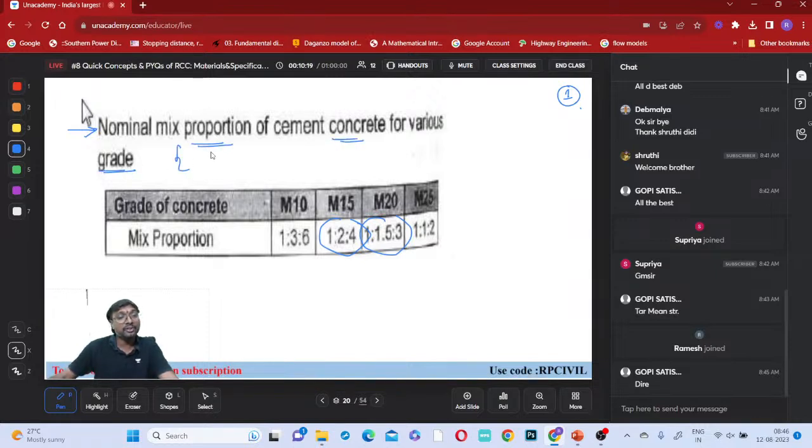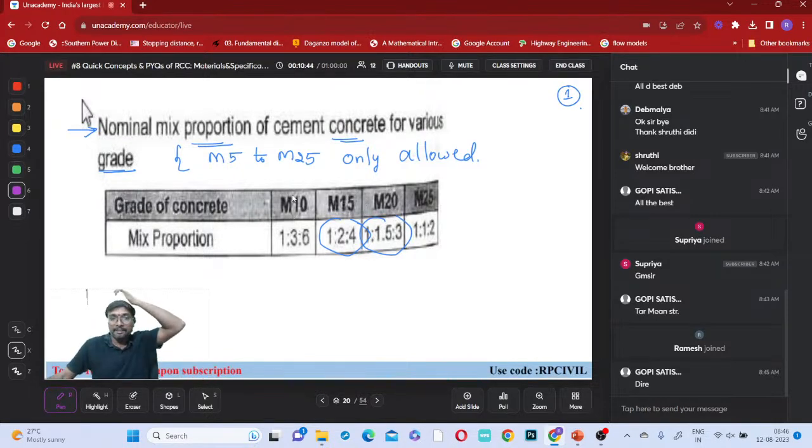And for which grades only is it allowed? M5 to M25 only is allowed, right? But for M20 and M25 we can do a design mix also, right? Both the nominal mix and the design mix we can do, if you want to have perfection. It depends upon your requirement.